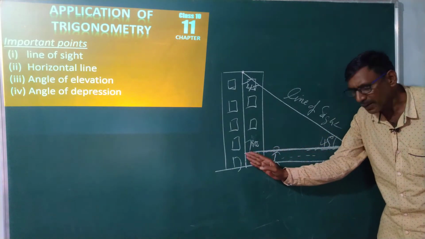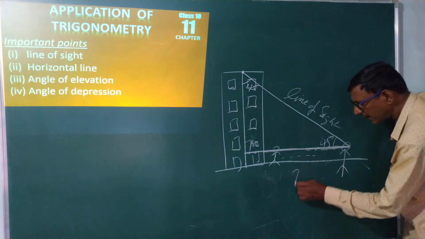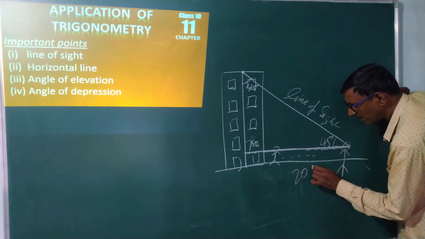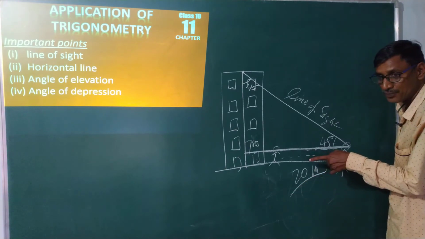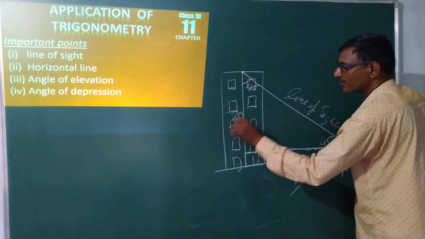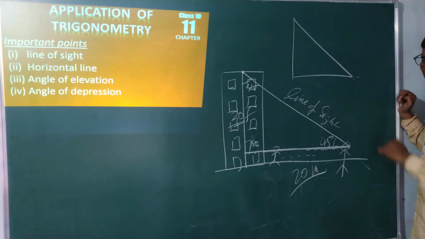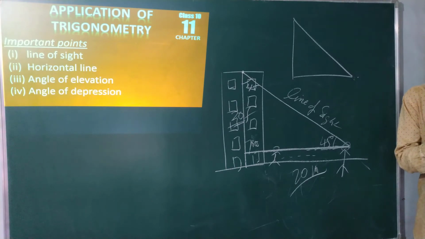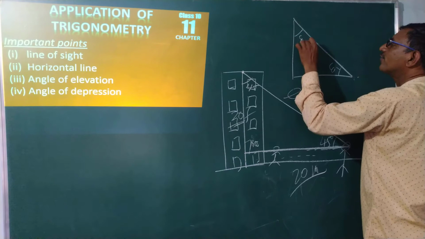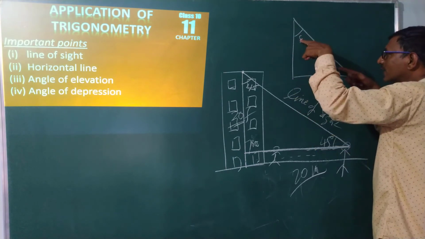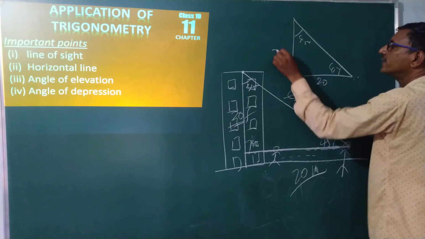If I walk away from the building for 20 meters, suppose 20 meters, then this is also 20. Why? Because it is an isosceles triangle. So this is 45 and this is 45. Then two angles are equal, so opposite sides are equal. And this is 20 and this is 20.